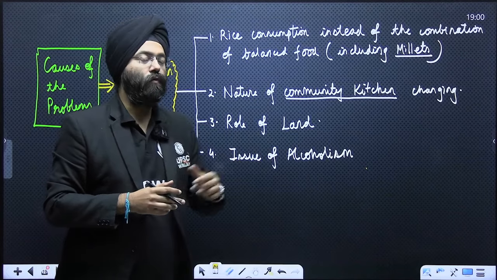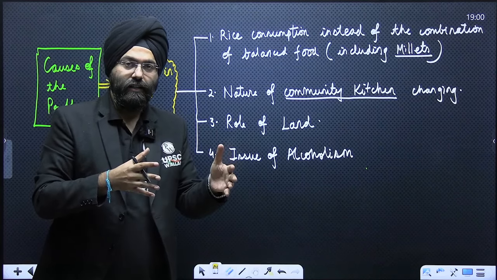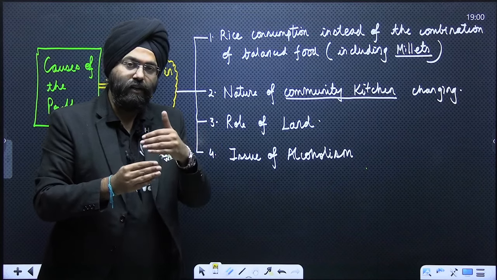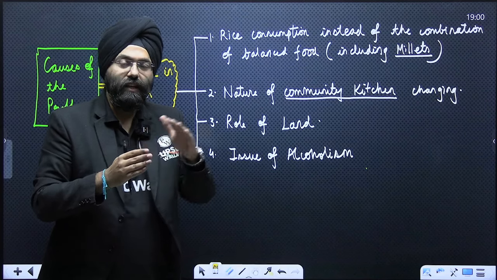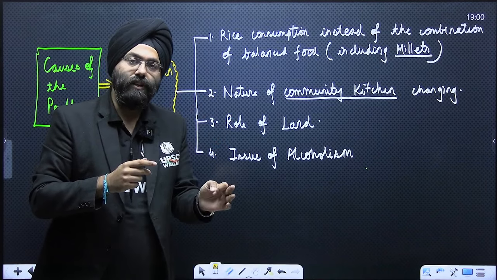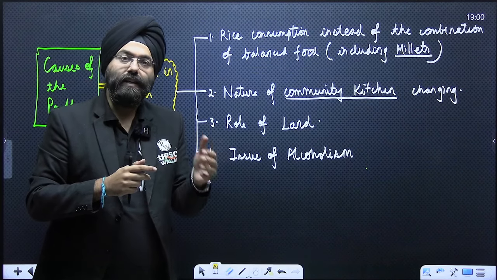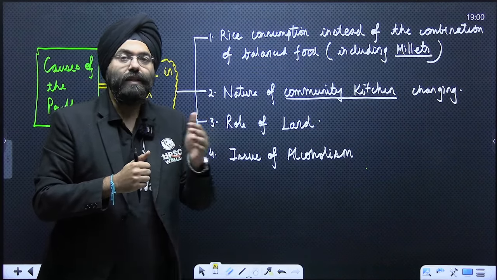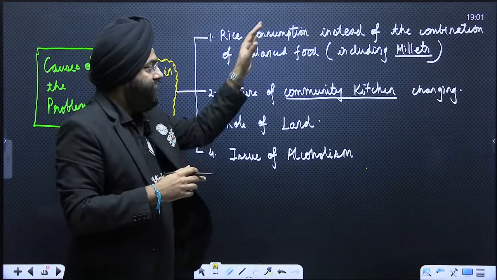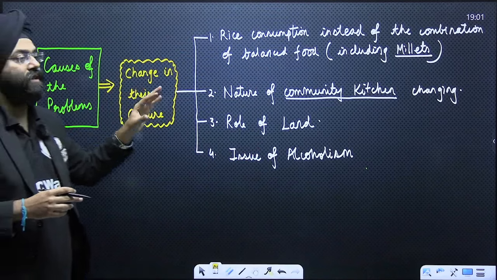Lastly, the issue of alcoholism. Earlier, the focus was on a balanced diet. Now, alcoholism is being focused on. People have been consuming alcohol to a very great extent. So, their health is deteriorating. They might not be working and no revenue will be generated. Automatically that will result in no money being there, and an outcome is malnourishment also. These are certain reasons that have been observed as the causes of the problems.